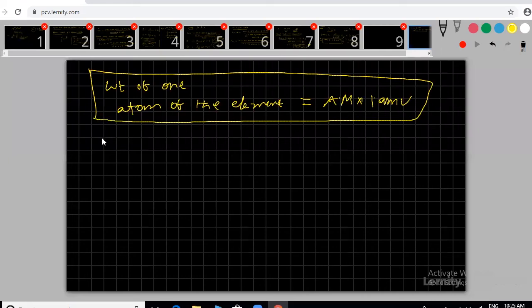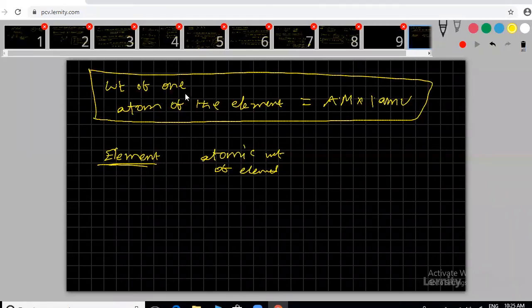For example, I'm giving the atomic weight of an element. My question is, all these are 1 atom. Keep in mind, it is the weight of 1 atom.